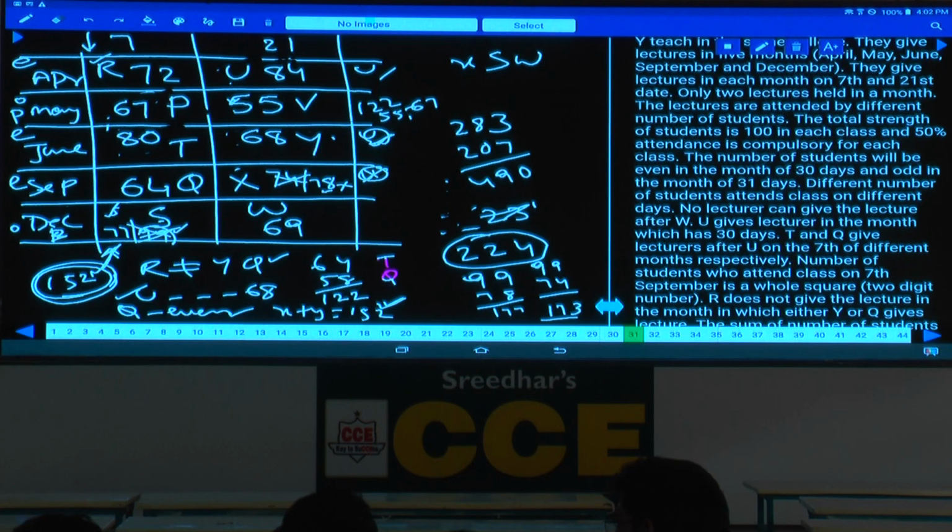Then in order to determine this one, we need one more piece of information of that category, because here